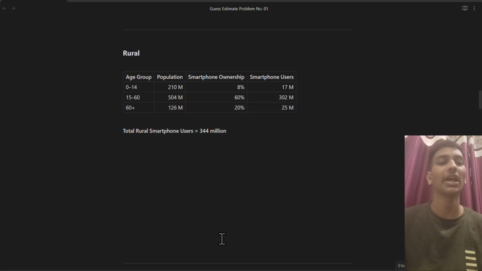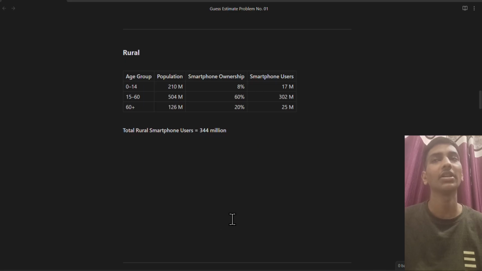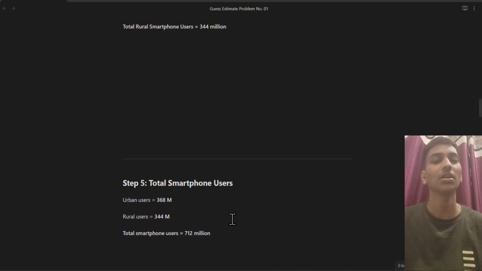After that, we have to calculate the replacement rate, meaning how frequently a person replaces the phone, that is, buys a new phone. If we assume that one smartphone's life is an average of three years, then in 1 year it is 1 by 3.